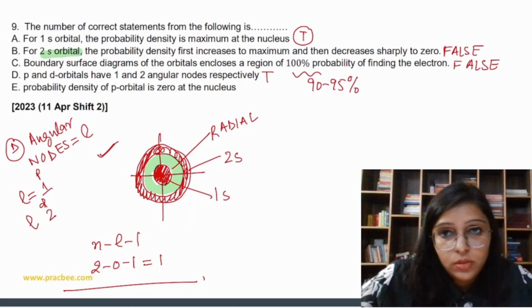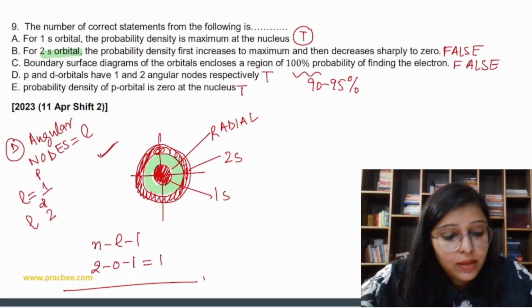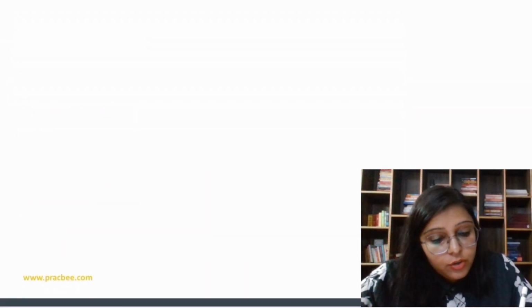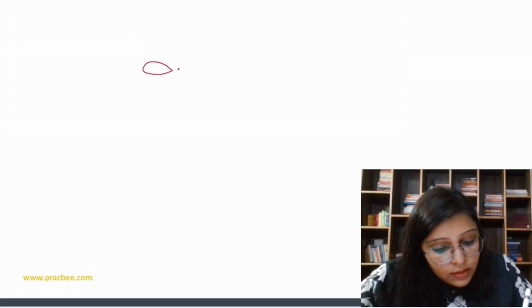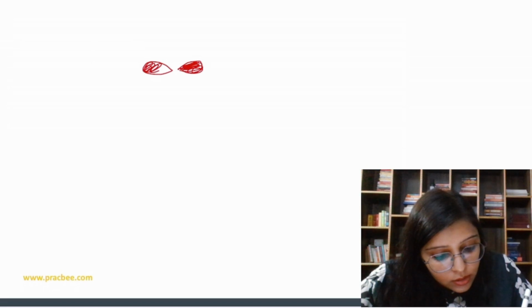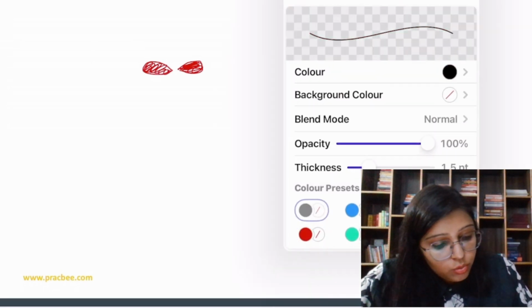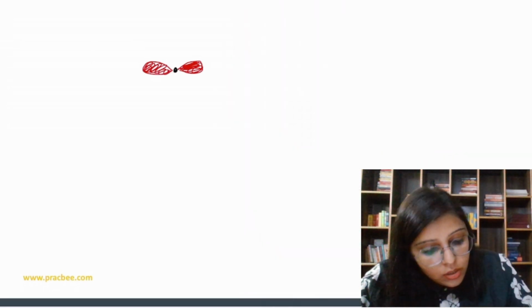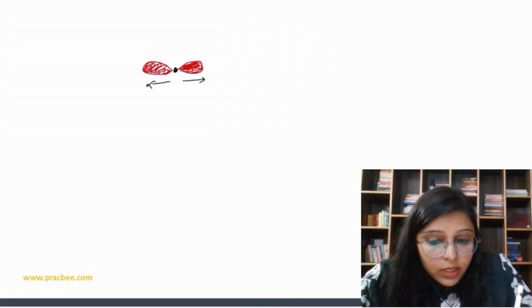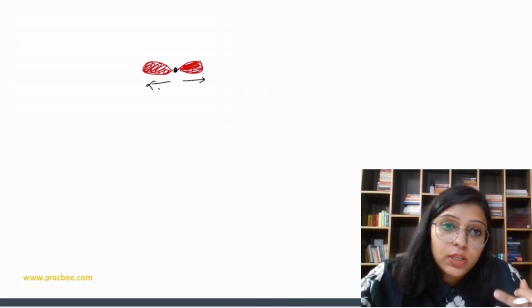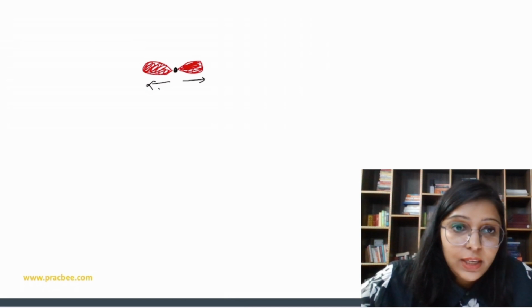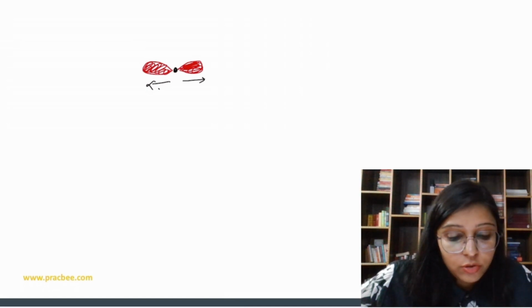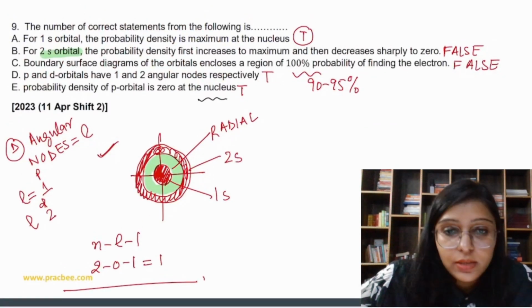Is it true? P orbital. Yes, correct. Why? See, if I draw 2p, it is like this, and this is the nucleus. In between these two lobes, we have the nucleus. So when you move away from the nucleus, you will get the electron, or there is the probability of finding the electron. So basically at the nucleus it is going to be 0.